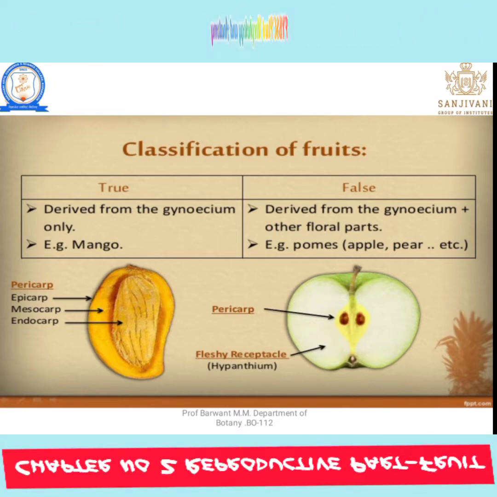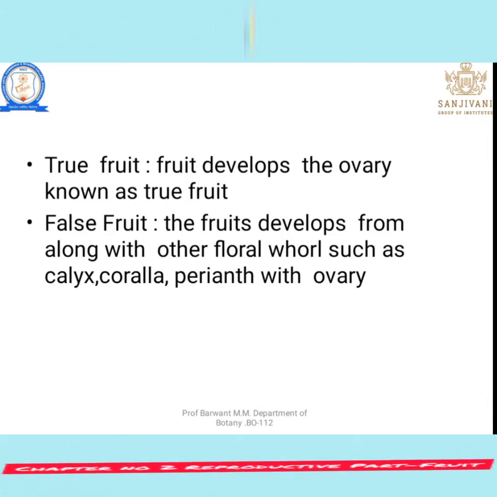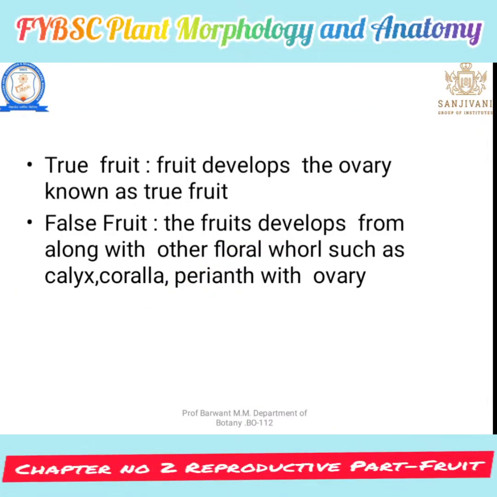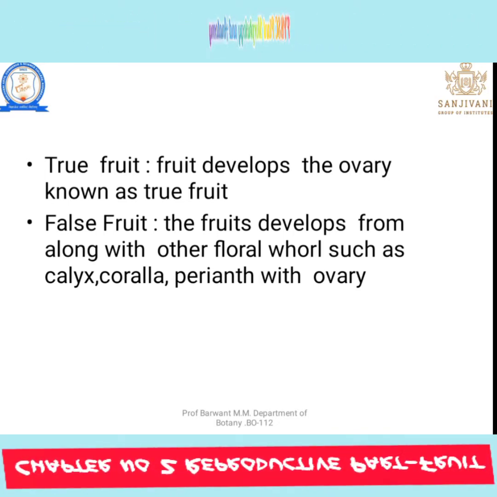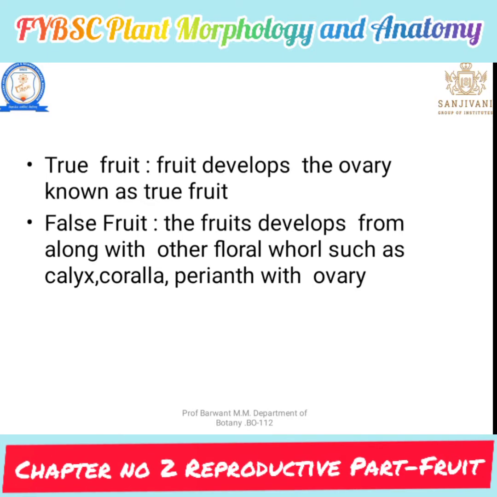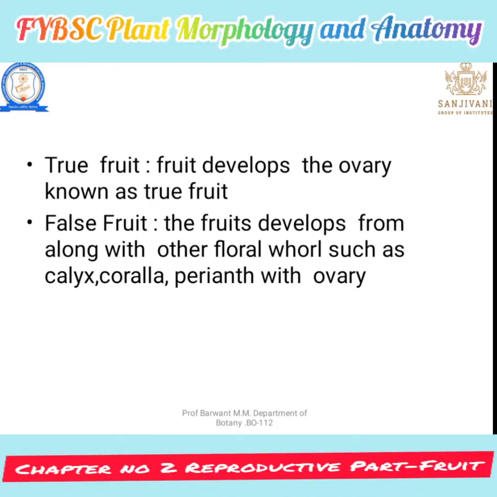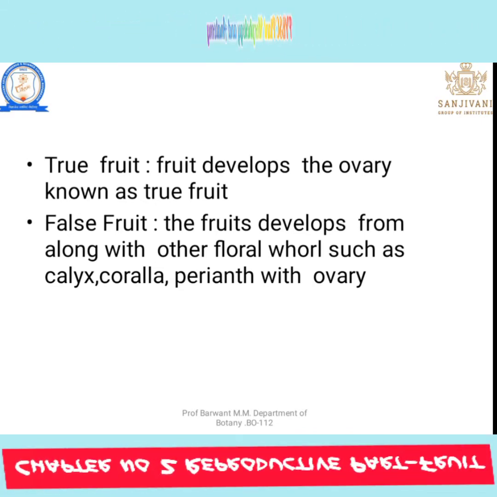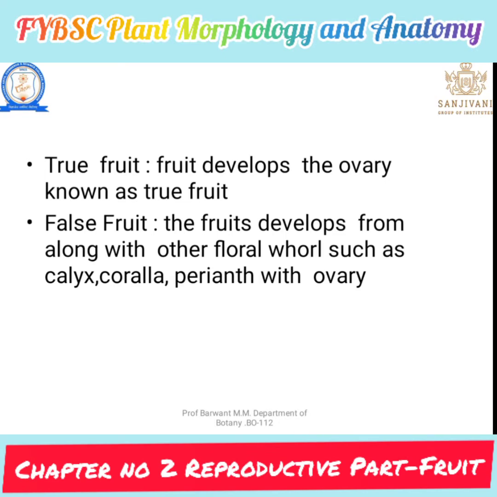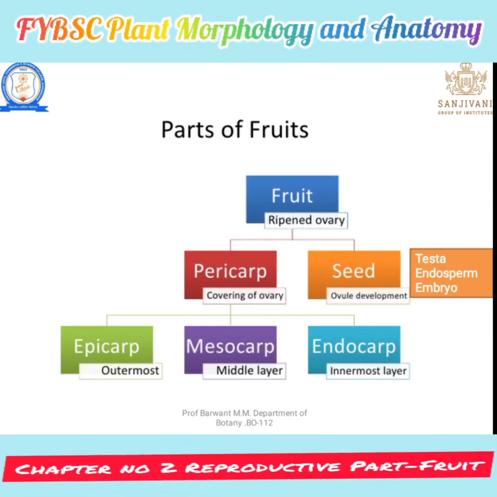For example, apple. A false fruit develops along with floral parts such as calyx, corolla, perianth with the ovary.